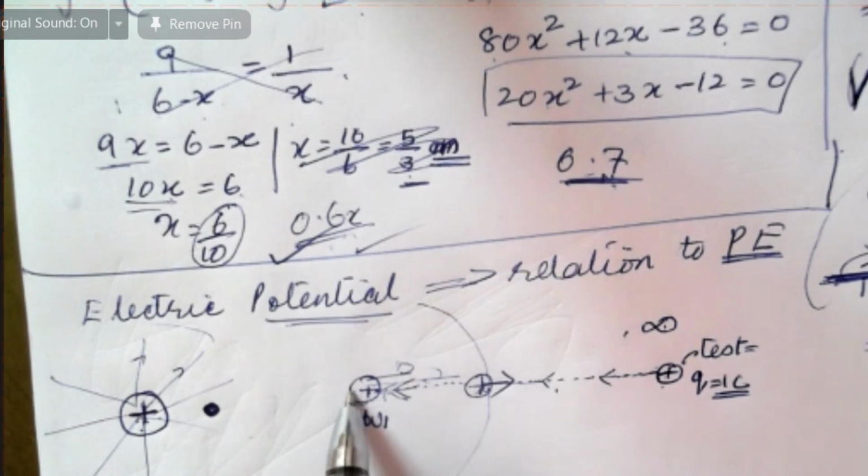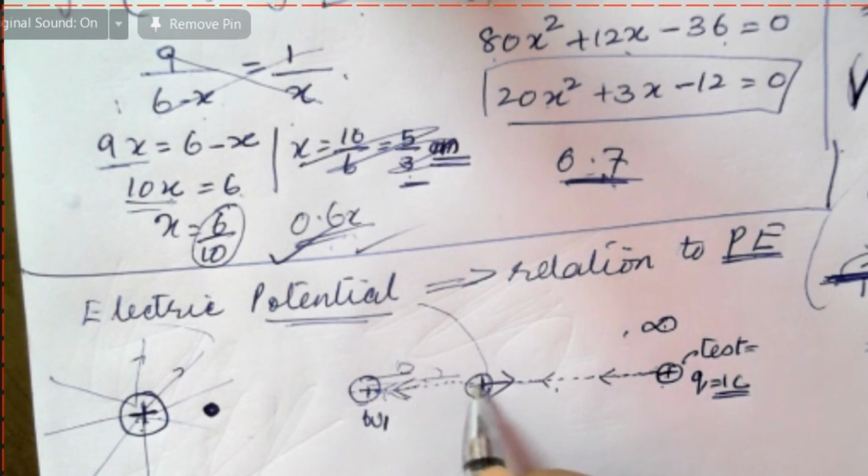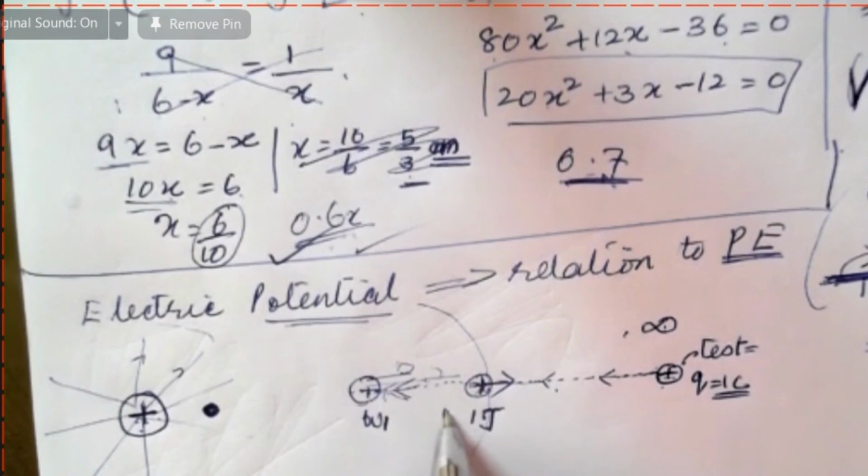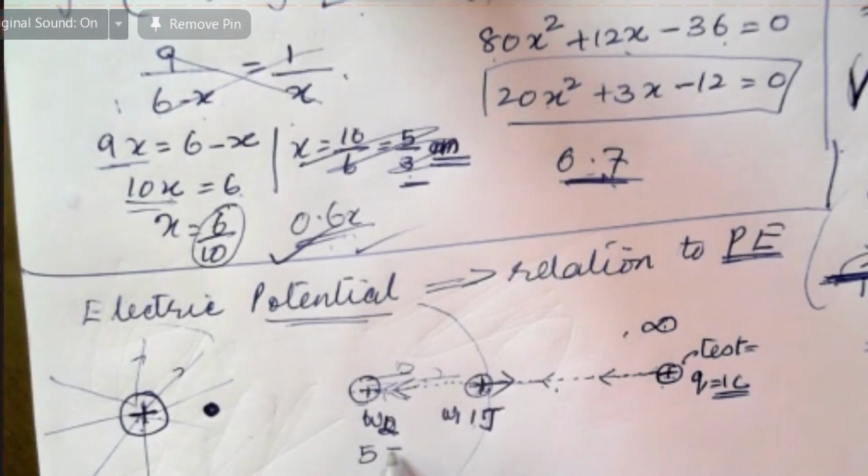Let the work which I have to do to bring it from infinity up to here be 1 joule. Now work 2 is 5 joules; I have to do 5 joules of work up to this point.